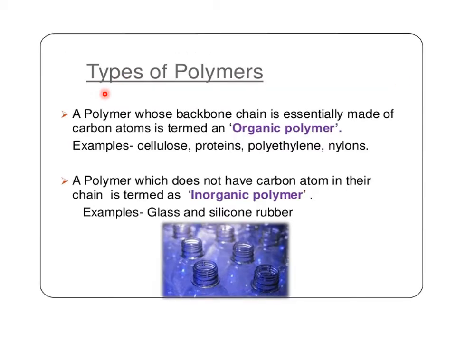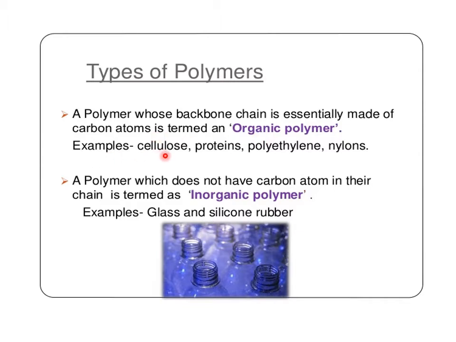Now we'll see what are the types of these polymers. So we have two types of polymer. First one, that is organic polymers, and the second is inorganic polymers. So what is meant by organic polymer? Where the polymer backbone chain is made up of carbon atoms is called the organic polymers.